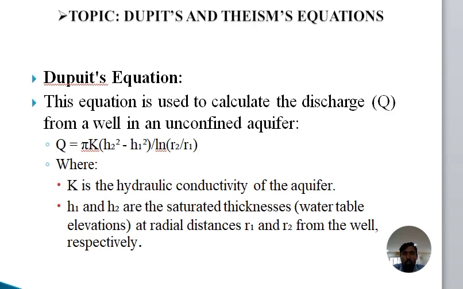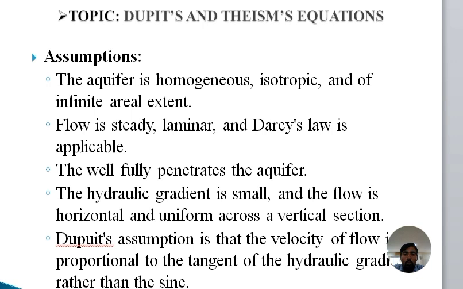If there are two types of water levels, H1 and H2, at the two pumping test wells mentioned in the slide, then this equation is suitable: Q is equal to pi K (H2 square minus H1 square) by log (R2 by R1). Okay, so next, the assumptions.